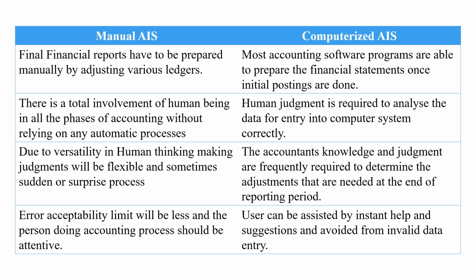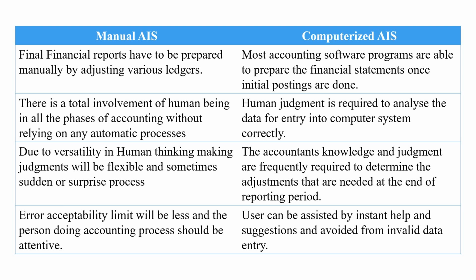The next point, in case of manual AIS, due to versatility in human thinking, making judgments will be flexible, sometimes for sudden or surprise processes. Usually this is required at the end of the financial year period or the accounting period, or this may happen due to the number of users who are involved in this particular task.